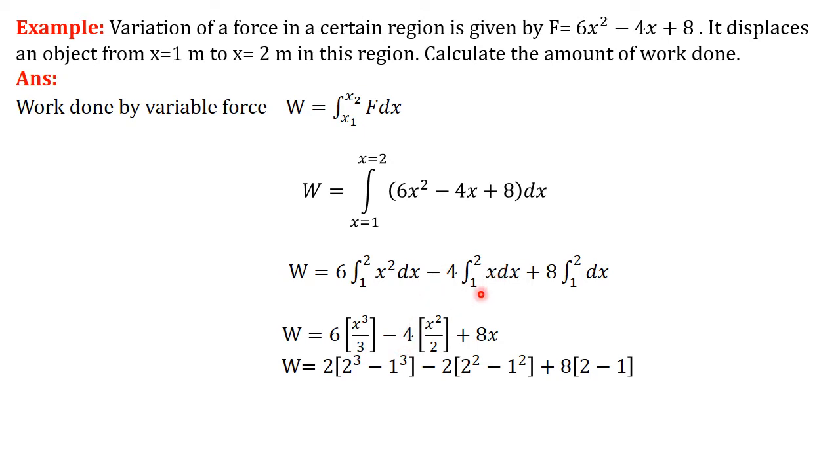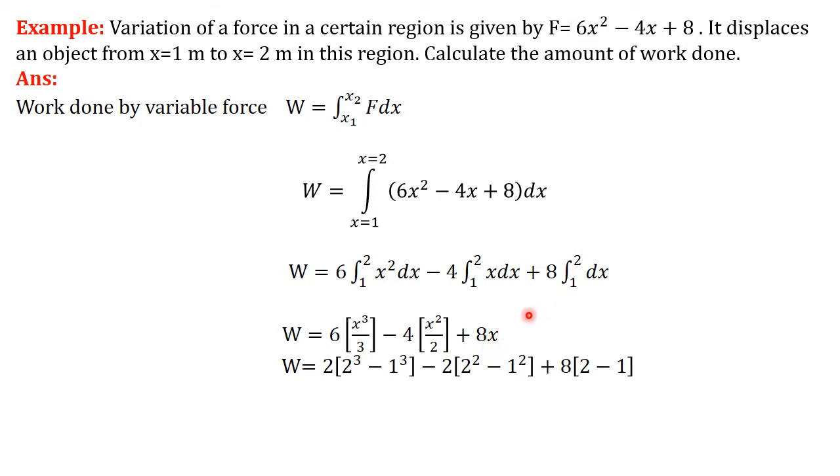x raised to 1 is there. So we write it as x raised to 1 plus 1, that is x square, upon 2. See here, 8 is constant as it is. Integration of dx: here it is 1, and anything raised to 0 is 1. So we assume that x raised to 0 is there. So again we use the formula for integration of x raised to n. So x raised to n means 0 plus 1 is 1, upon 1. So x raised to 1 upon 1. So we write it as 8x.